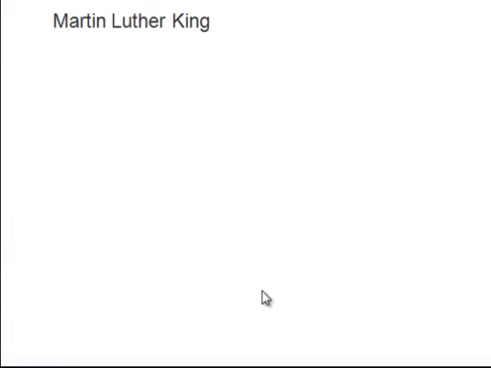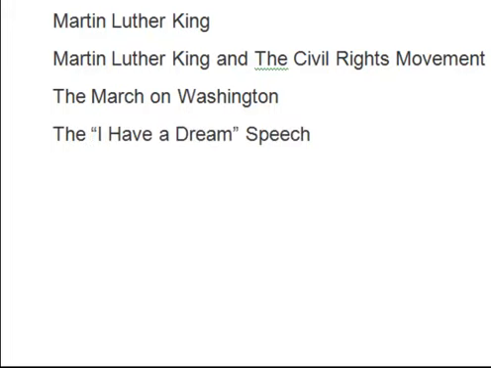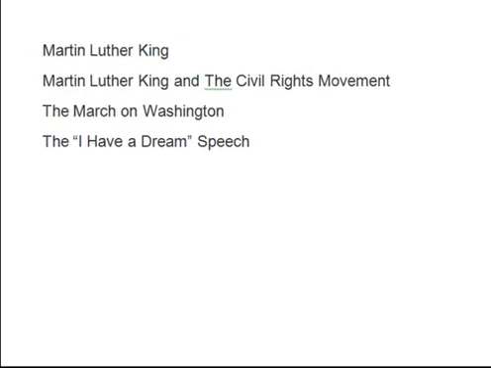The last way to narrow your topic is to just start writing it down and make it smaller and smaller and smaller. So first I have Martin Luther King. That's a very big topic. Martin Luther King and the Civil Rights Movement, it's a little smaller. The March on Washington is a little smaller than that, but it did last a whole day. The I Have a Dream speech, that's better. That only took about half an hour or even less to say, and there would be a lot to talk about. You could write 30 sentences about this.